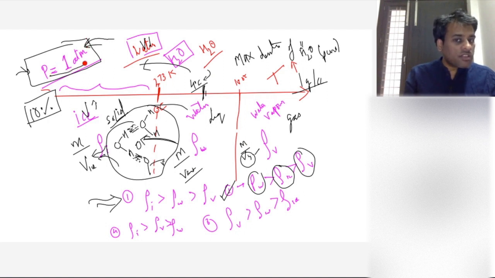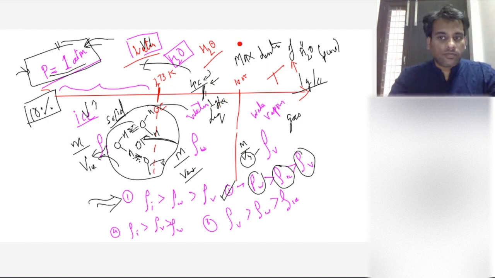We are not changing the pressure, right? Because pressure can change the density. For 1 atmospheric pressure, the temperature of water at 4 degrees Celsius will show maximum density of 1 gram per cc. Is this making sense to everyone?